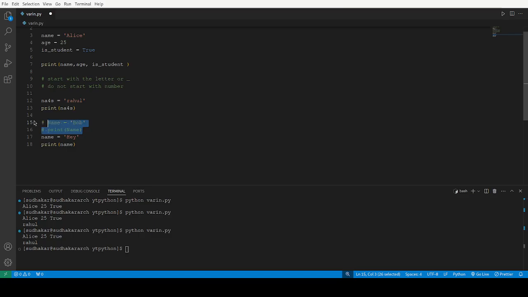If I give like this, it is not working. If I change it, see, name has already been declared here, so it is not printing. I think so. Let me run the above variable and see whether it is printing or not.